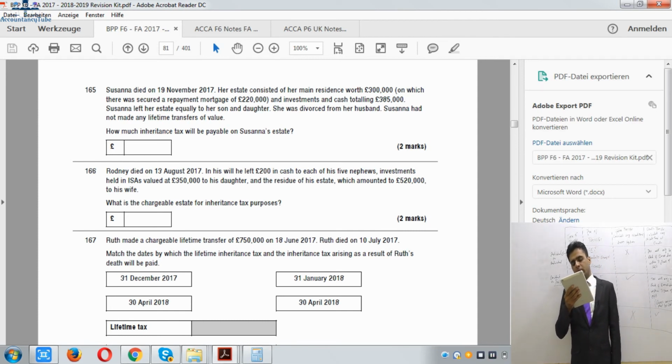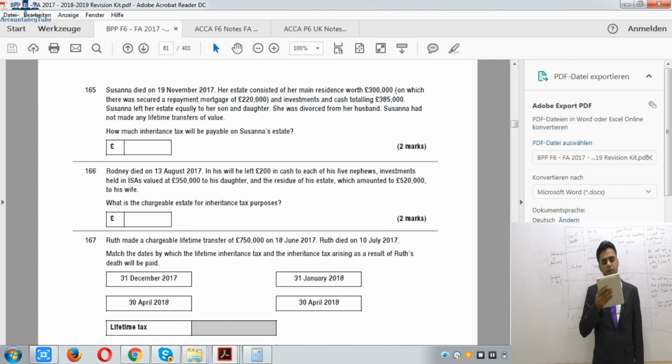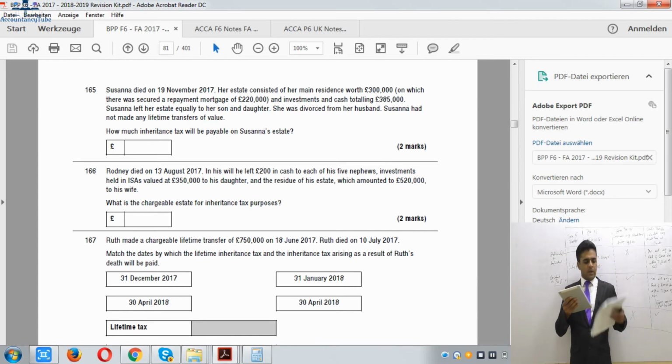However, for the other estate, which is £325,000, we will use the nil rate band against that. So up to the nil rate band there will be no tax at all, and above the nil rate band there will be tax at the rate of 40%. Right? Right, then we have done question number 165 as well.